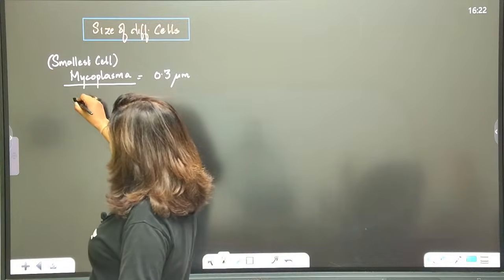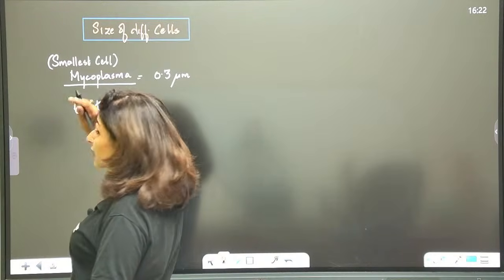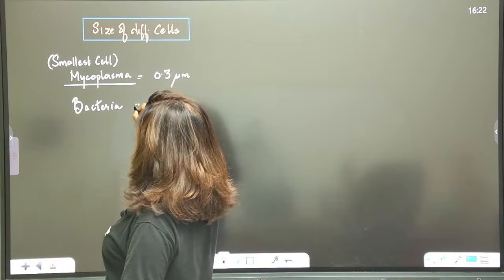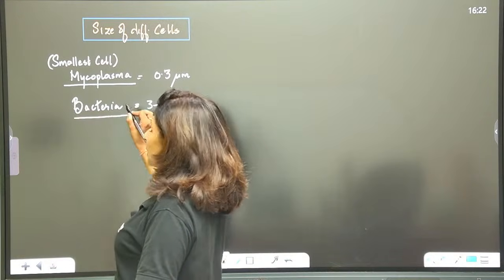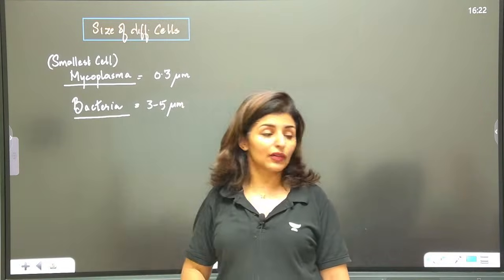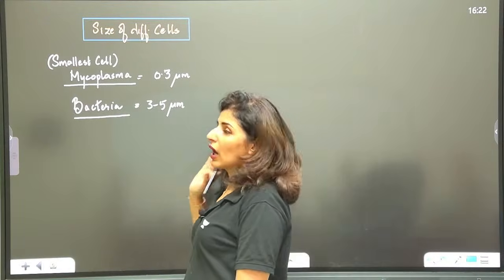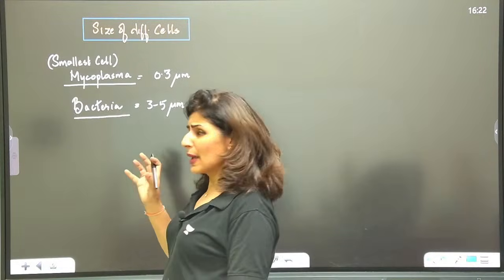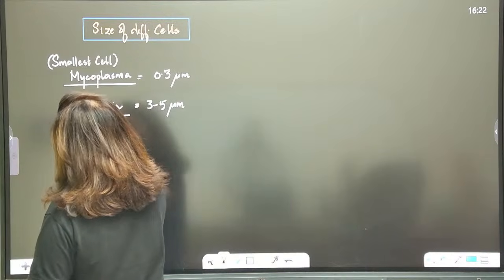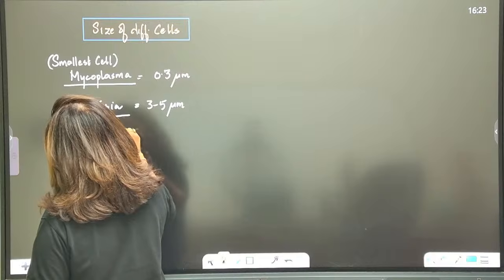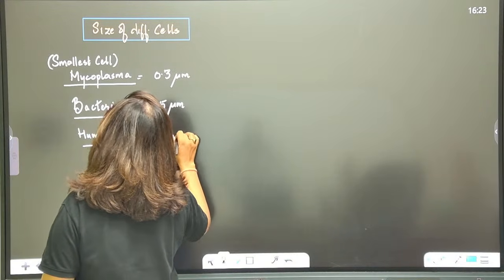Size of bacteria, as given in the theoretical part, is 3 to 5 micrometer. But in the diagram, they have given a different value, between 1 to 2. Both are right because bacteria come in many sizes. And then human RBC: the size of human RBC, as mentioned, is 7 micrometer.